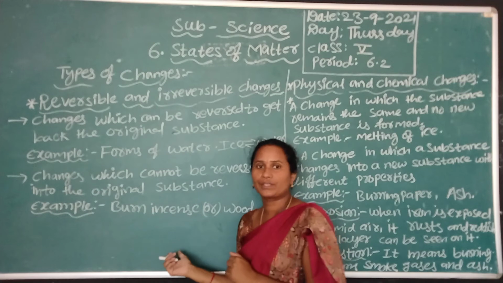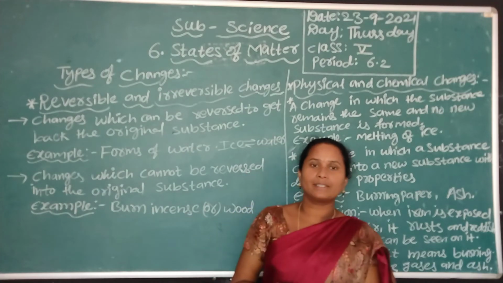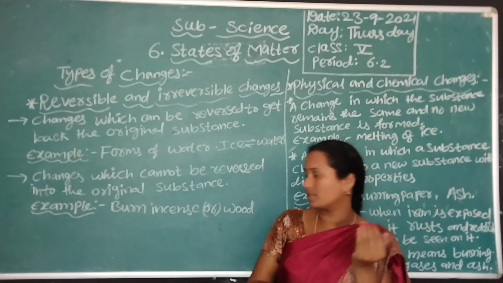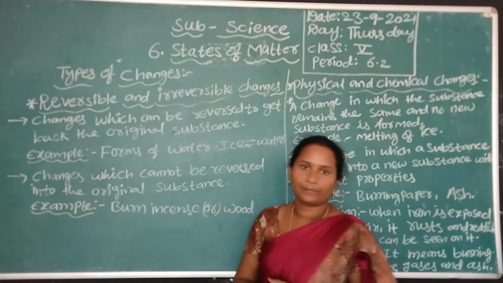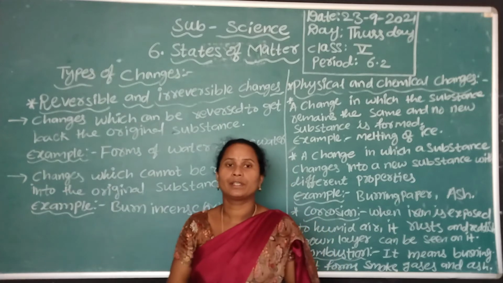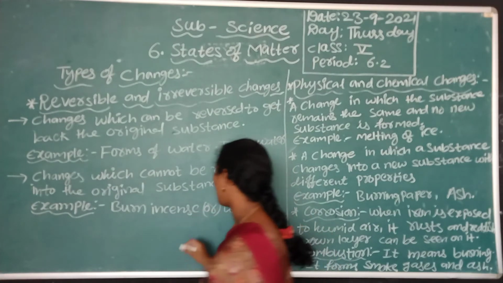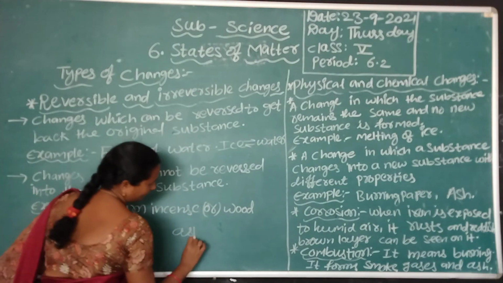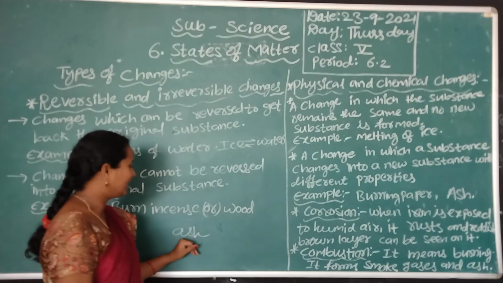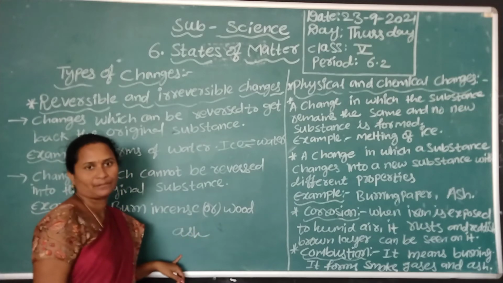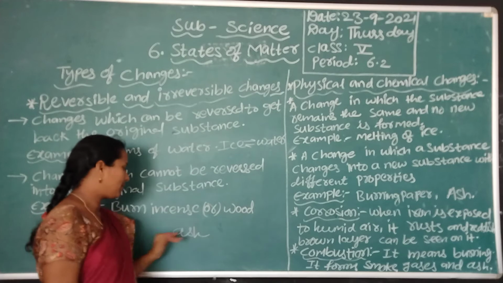But in this type of reaction we can't get back the original substance. For example, burning incense or wood. When you burn the wood, you get ash. Again we can't get the wood back from this ash.